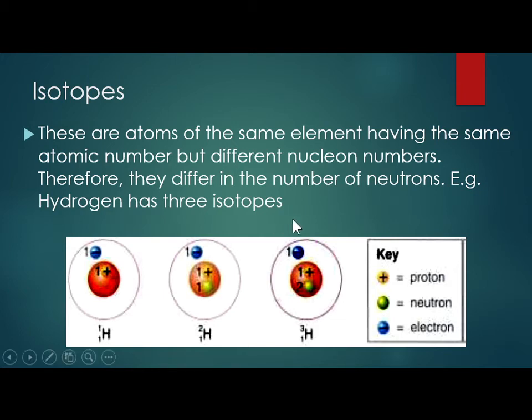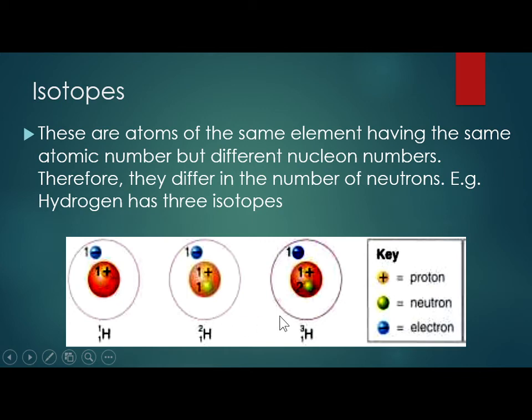But the fact that they differ in the number of neutrons, they are given this term as isotopes of the same element. I have an example here of 3 isotopes of hydrogen. There is hydrogen 1, hydrogen 2, and hydrogen 3. Remember, an isotope is actually called by its mass for the sake of differentiation, because they differ in the nucleon number. But you can also call them by their special names, like here we've got hydrogen, deuterium, then tritium.